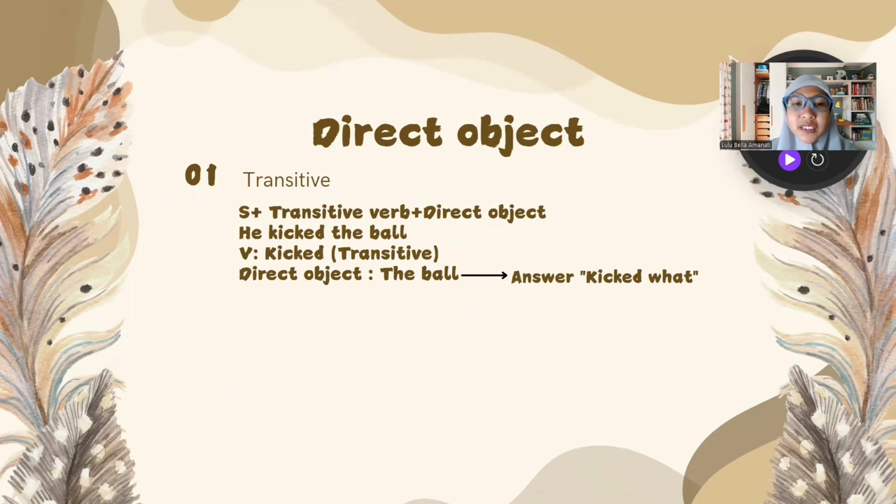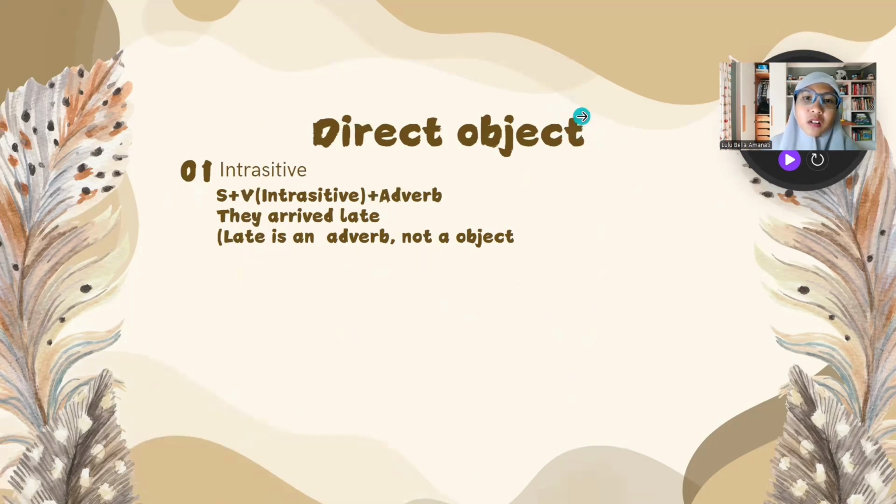Transitive verbs have characteristics. First, they are always followed by a direct object, like a noun, noun phrase, or clause. Second, the direct object receives the action of the verb. Last, it answers a question like what or whom. Intransitive. An intransitive verb is a verb that does not take a direct object.